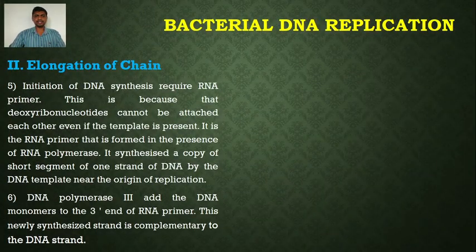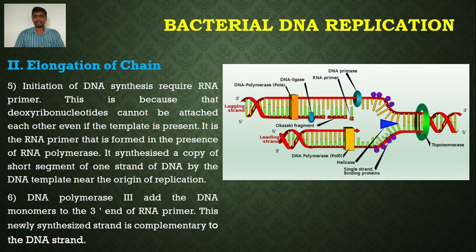Now the initiation of DNA synthesis requires an RNA primer, because the DNA polymerase enzyme requires a short double-stranded region. If you see the replication fork, these two strands have been separated. So to initiate, to prime DNA replication, DNA polymerase requires a short double-stranded region. That short double-stranded region is provided by the RNA primer.